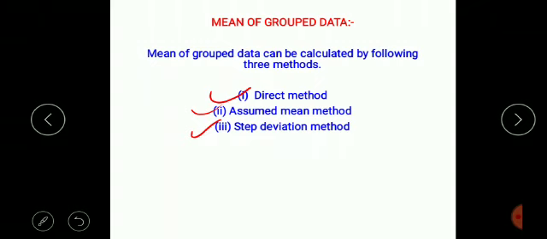One very important point, dear students: in this session 2020-2021, the step deviation method for finding the mean has been deleted. So we have to read only the direct method and the assumed mean method for finding the mean.